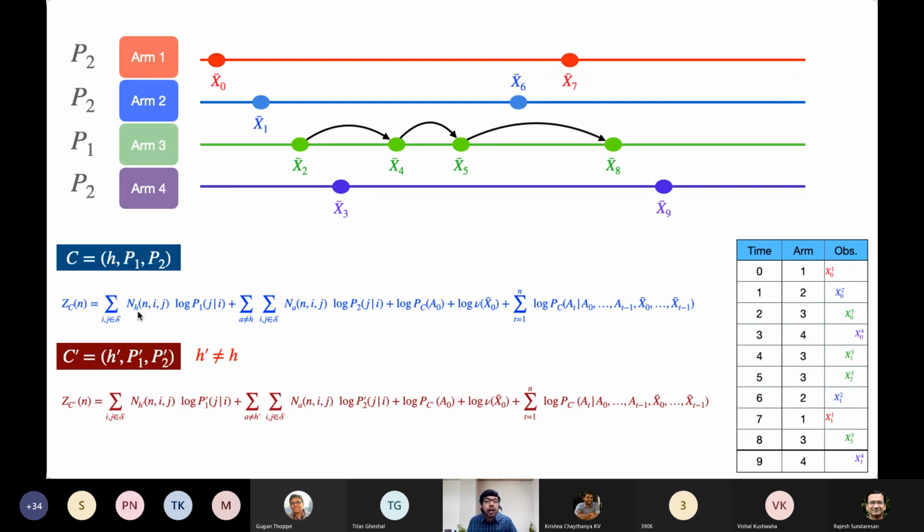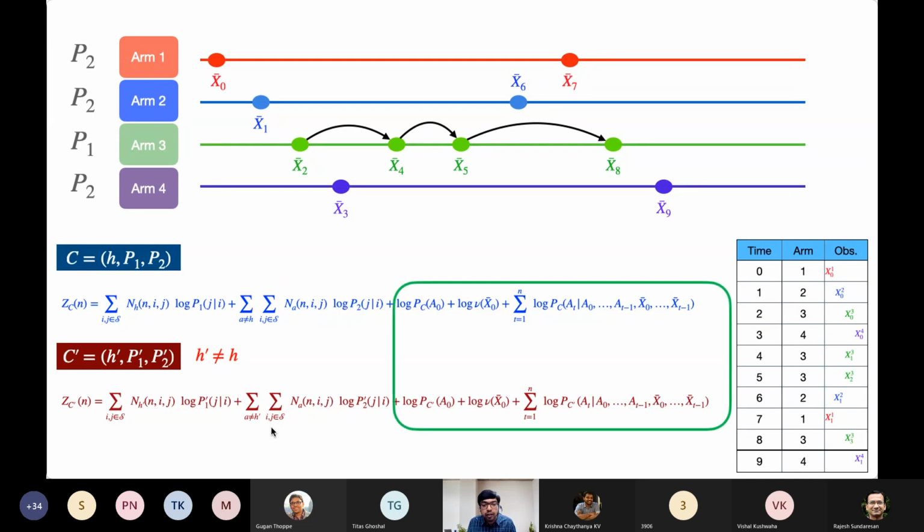And how many times will that appear? Well, it will appear as many times as there is an I to J transition observed on the odd arm, in this case, arm number 3. H is 3 in this case. Similarly, there will be I to J transitions on all the other arms. There is a P2 corresponding to each of those I to J transitions. Now, the point is that only the first 2 terms in the summations in blue and red actually matter. This last part actually doesn't depend upon the P1 and the P2 at all. That is the point to note. And the reason I brought this up on this slide is just to tell that among all the natural quantities that are going to appear are I to J transitions and the probabilities of those transitions.